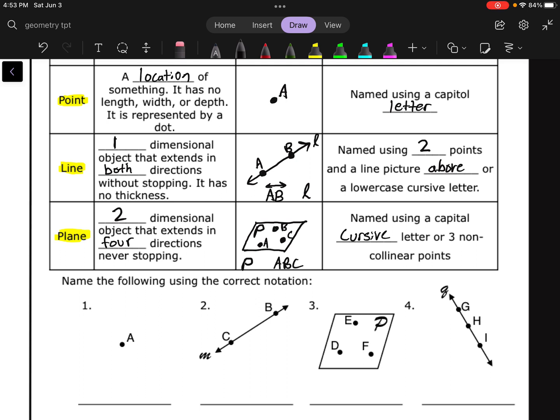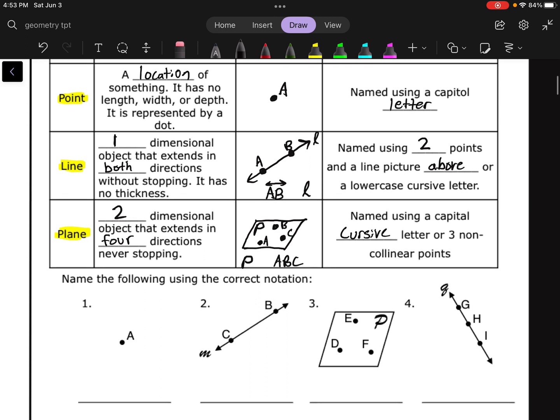Now, once again, notice that P doesn't have a dot. There is no point P. If there's a big cursive letter, then that's just the name of the plane. I could also shuffle the 3 points around. I could name it plane BAC if I wanted to, or CBA. The order of those letters doesn't matter if you're using the actual points.